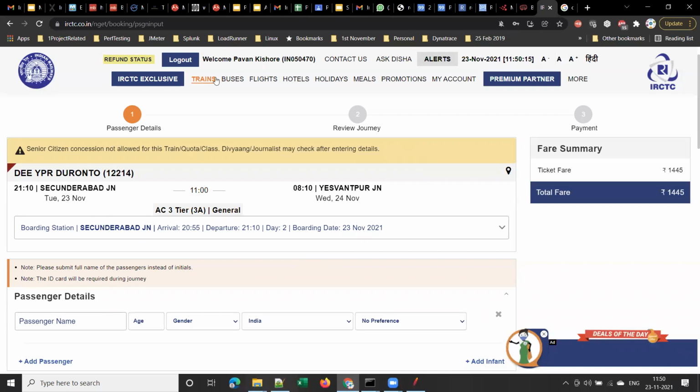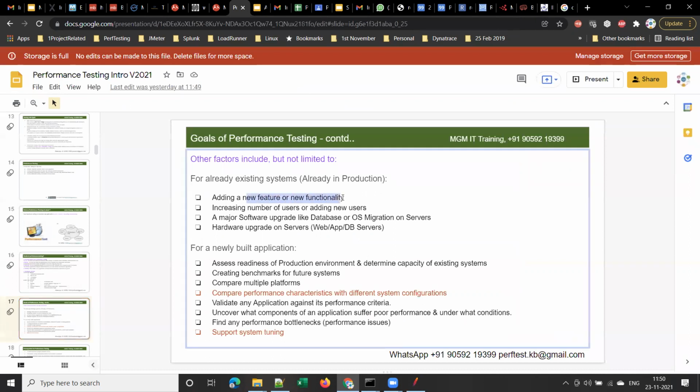Okay, leave it. So whenever some new feature is introduced to an already existing application, we have to do performance testing for that application, right? Before that feature is implemented in production, developers will first deploy the new code, the code in which this new feature is added, into the test environment.